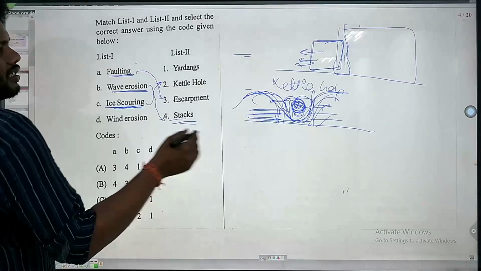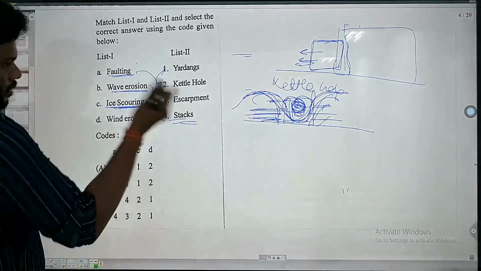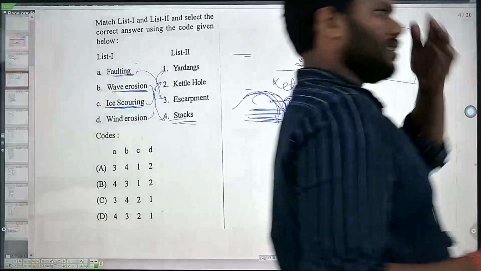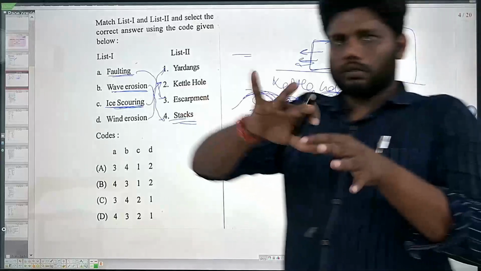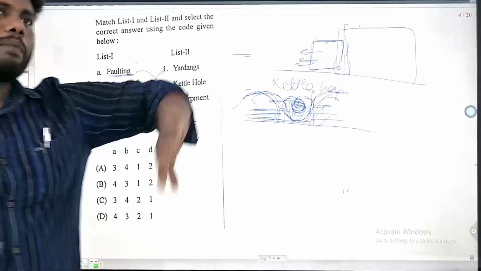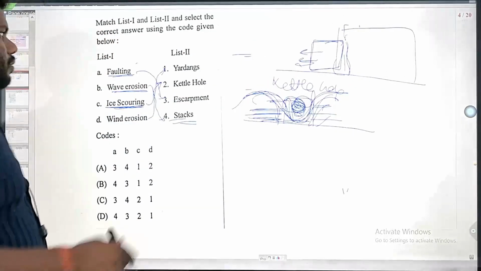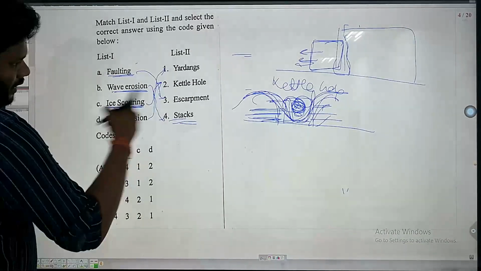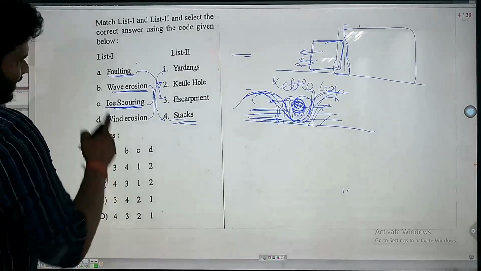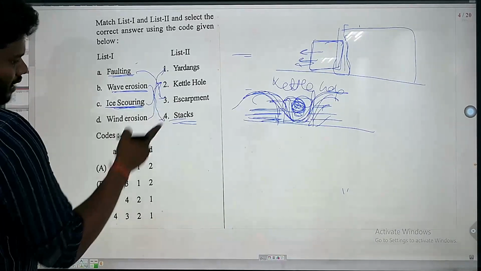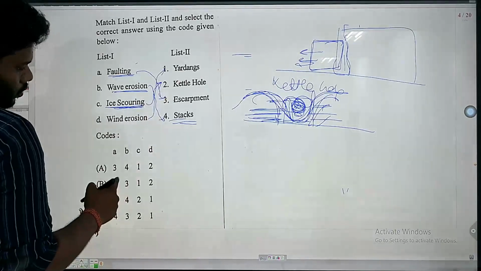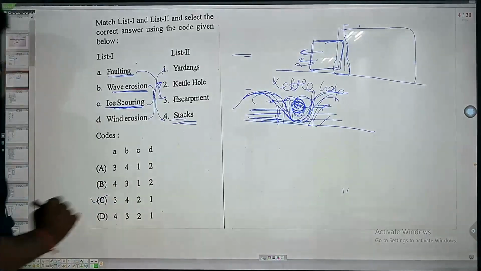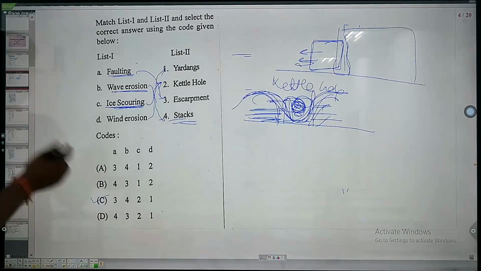Wind erosion which is producing yardang. So here we can correlate. That means with wind erosion, hela man gote pathar thibo, like we can consider flat plains with some flat region thibo ta pakhre gote pahado gote thibo pathar gote thibo, that is basically earthen. In this case if you see, this is faulting escarpment. A is 3, then B is wave erosion stack 4, C is 2, and D is 1. So the answer is option C. Okay, so this is pretty clear.